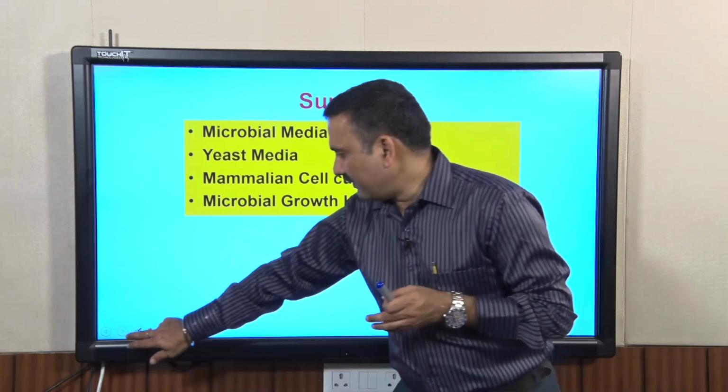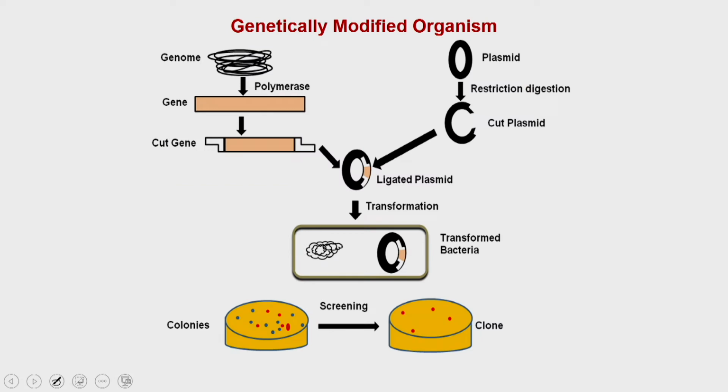In the scheme, once you have an organism from which you want to isolate the gene, you isolate the gene and do a restriction digestion of it. Similarly, you take the transforming agent and digest it with the same combination of restriction enzymes, and then you put these two components together for a ligation reaction.